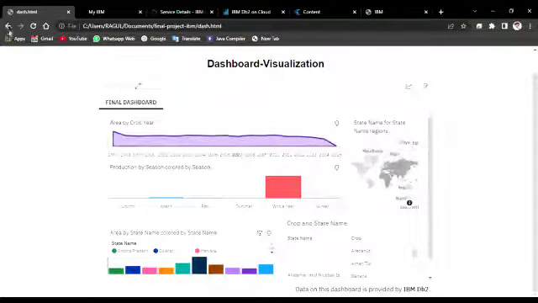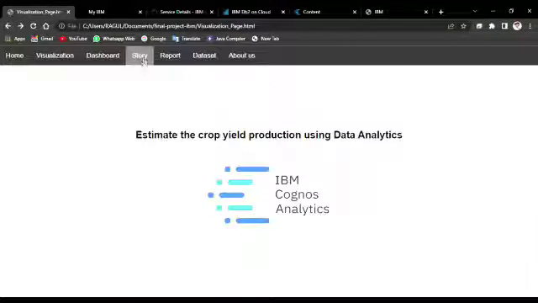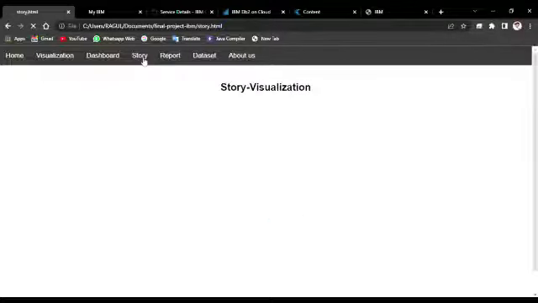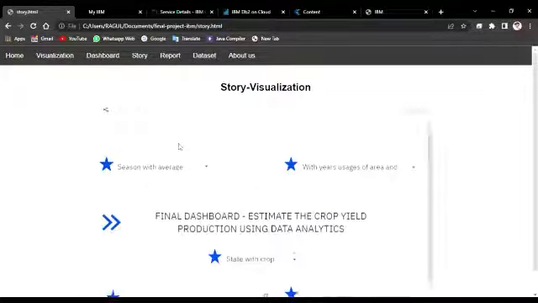Next we have the story and report. A story is a small animation video based on the dashboard visualizations. Once we load it, it has multiple decorations and multiple slides, and it runs up to the end.